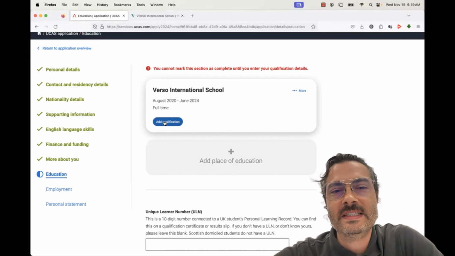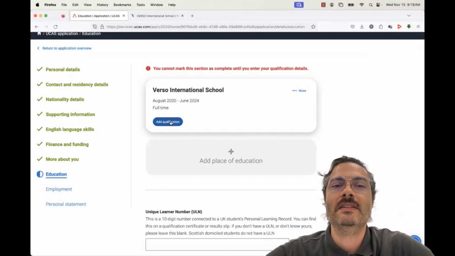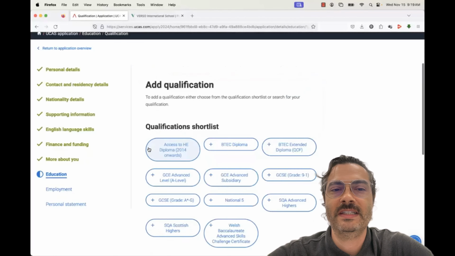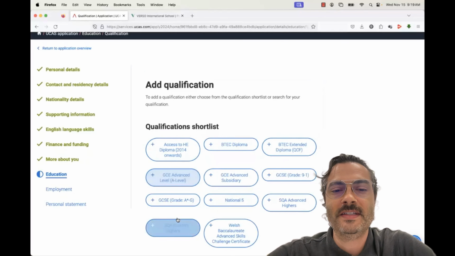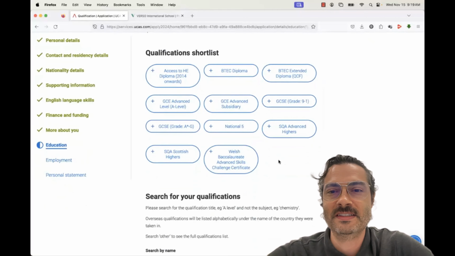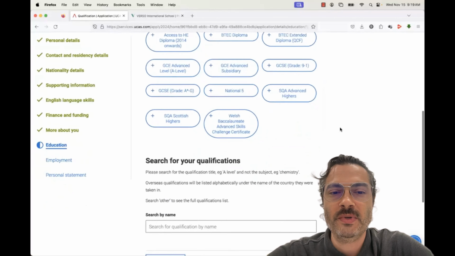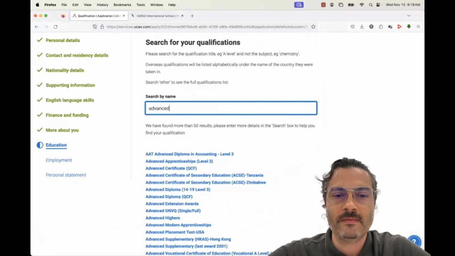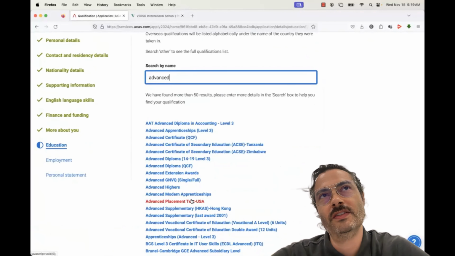So it won't let us save until we add our qualifications because we mentioned we will have some. So the button at the top here adds our qualifications. Yes, we've already saved the others. These are defaulted, so a counselor can add or take away some of these. So when I worked at an IB school, I had the MYP up here, I had others. These are obviously catered to more of a British system. But we'll just go down to the list and we'll type in advanced. And there is advanced placement tests. So I'll say I took AP Psychology.